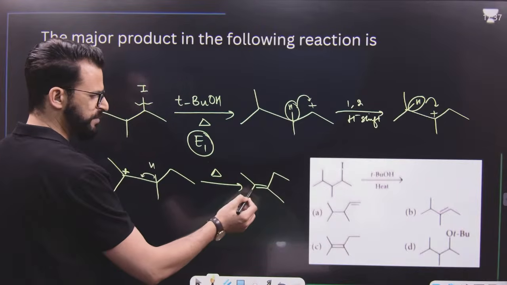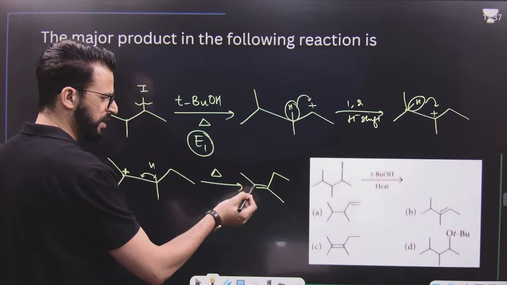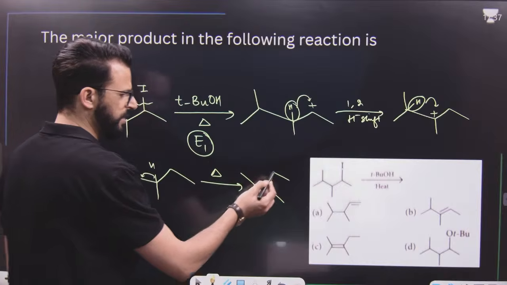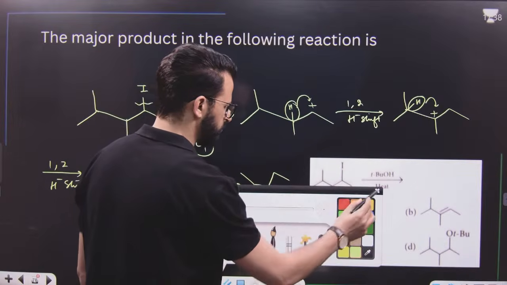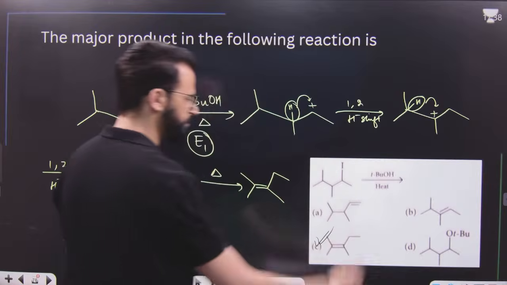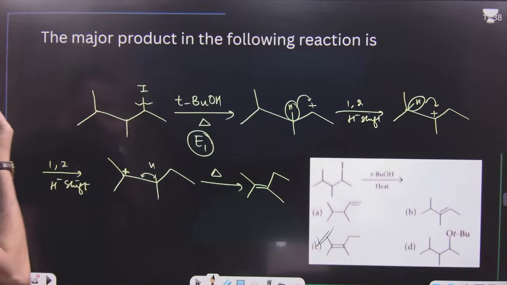So the double bond is between carbon-carbon. This carbon contains 2 methyl groups. This one contains 1 ethyl and methyl. That means option C. Option C is the right answer. I hope this point is clear.